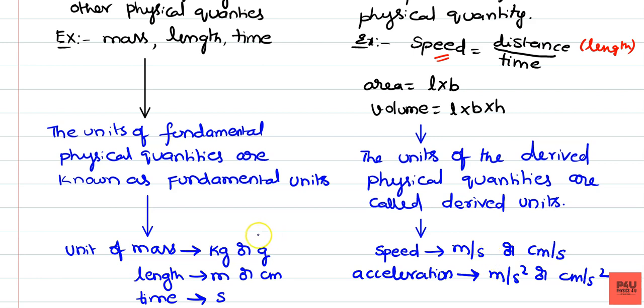These are called derived units because they depend upon the fundamental units. Meter is nothing but the fundamental unit here. That's why we consider it as a derived unit.